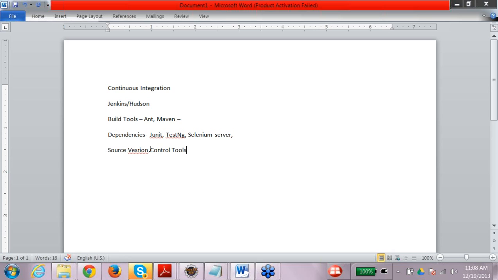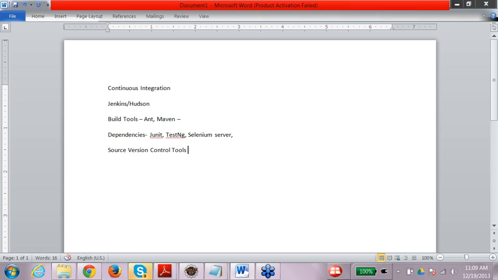In every company, people do not want the code which you are writing sitting on your desktop. They want the code to be there in the central repository for two reasons. First reason is it should not be local to you. It should be available to everyone in the team. Second thing is they want to maintain the versions of the code that you are writing. So sometimes what happens is that when you are making some changes, the previous functionality stops working.